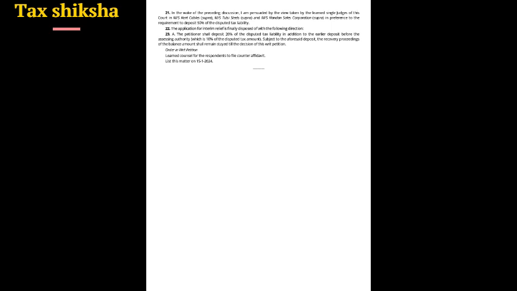Subject to the aforesaid deposit, the recovery proceedings of the balance amount shall remain stayed till the decision of this writ petition. Order in writ petition. Learned counsel for the respondents to file counter affidavit. List this matter on 15th January 2024.